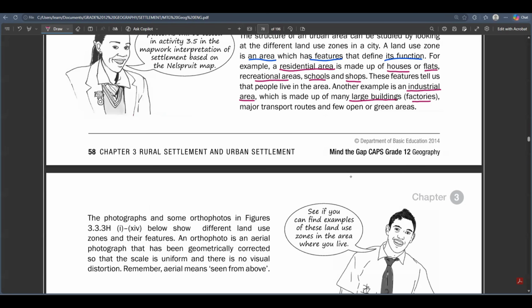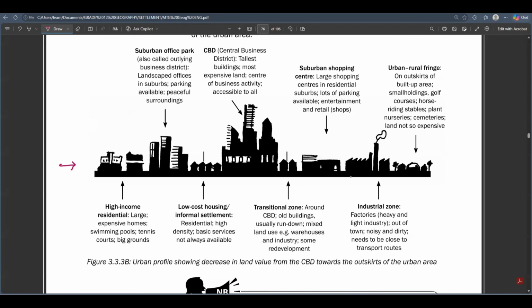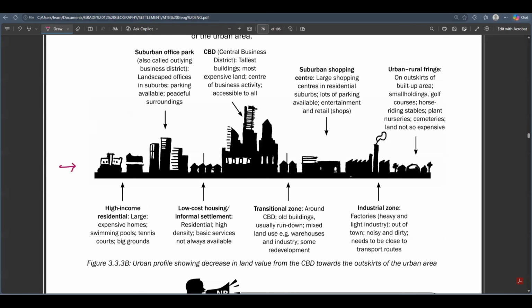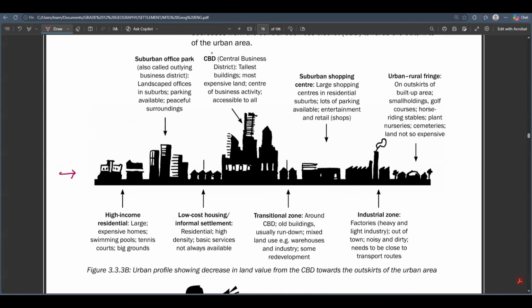So from the urban profile, we are now going to the right. We already covered the CBD as a land use zone, what the CBD is used for and what its features are. Its features are tallest buildings, most expensive land, the center of all business activity. So now we are going to move to the right of the CBD. We are going to look at this place. This place is known as a transition zone. The transition zone is next to the CBD.